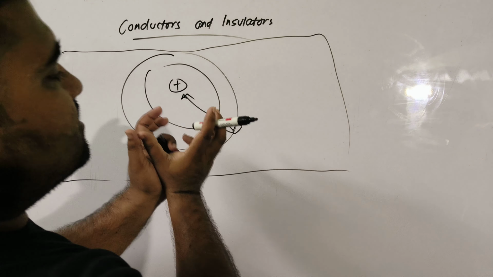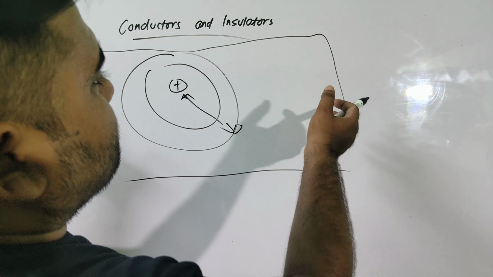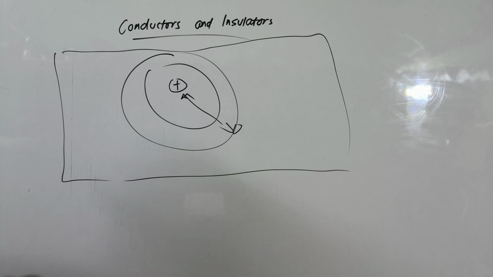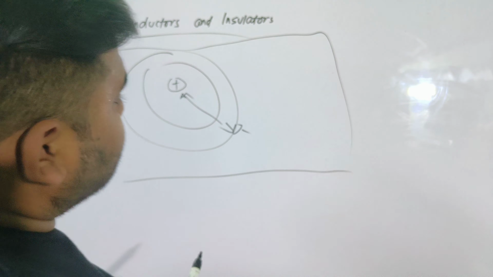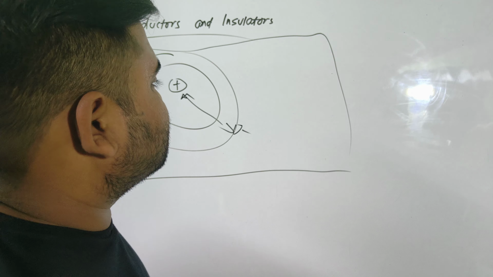I have enlarged this atom. There are numerous atoms in this substance, and if every atom loses one electron, the charges are moving randomly in that substance.